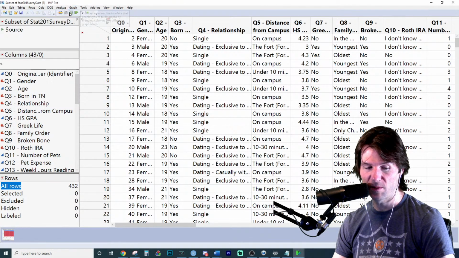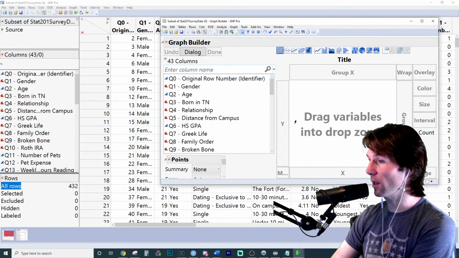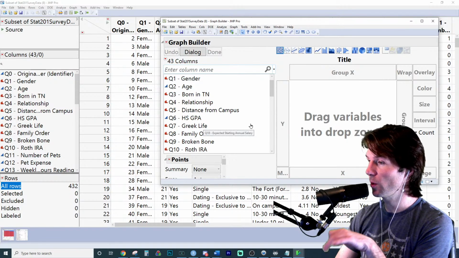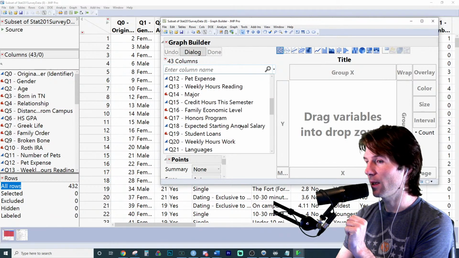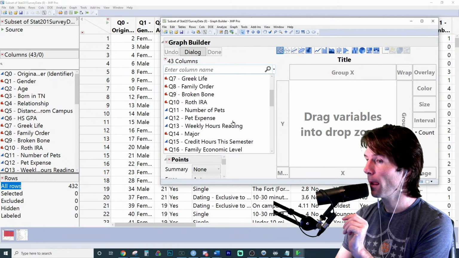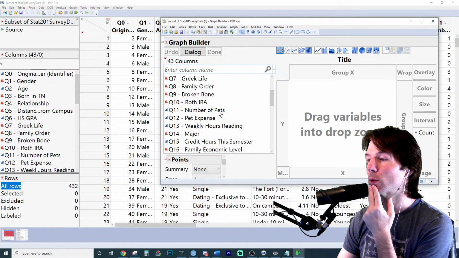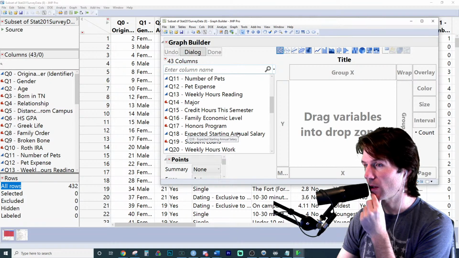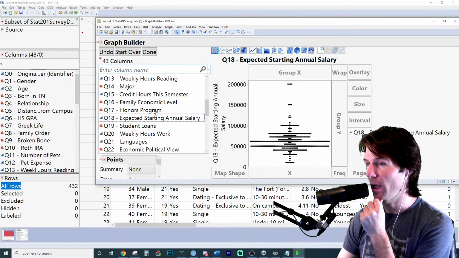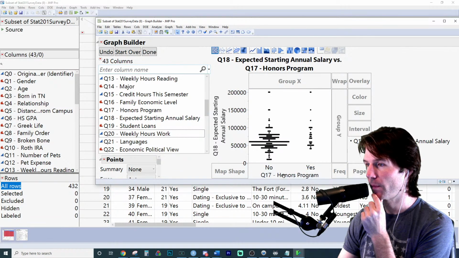So if we are on Graph Builder, we need to take, like it says, a quantitative variable. Now make sure to do the ones you're doing. Like you'll do high school GPA. I'm not going to do high school GPA. Let's look at, thinking of something where there might be differences. Ooh, expected starting salary based on if somebody's in the honors program.